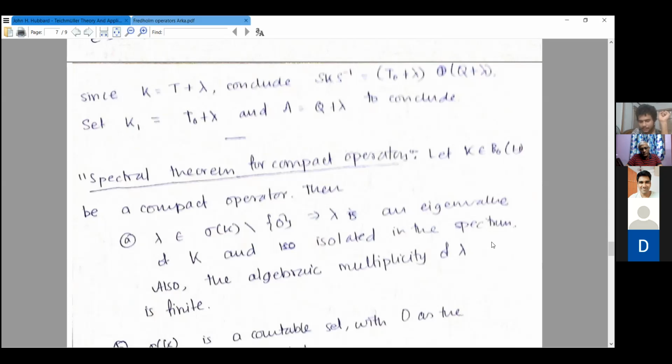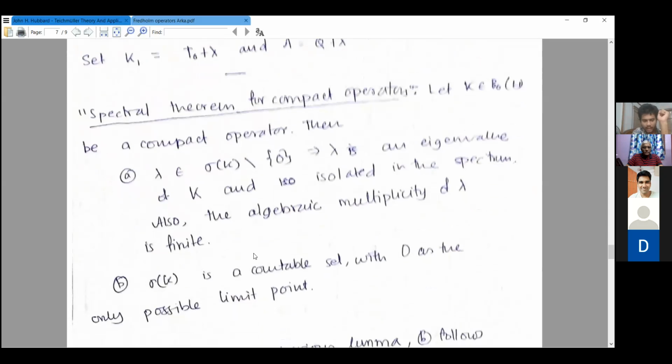Also, the algebraic multiplicity of lambda is finite. This is also clear because the only contribution to the algebraic multiplicity is coming from this second component. In the second component, the dimension is finite, so the algebraic multiplicity is also finite. And the set is countable. That is also clear because it's a discrete set.